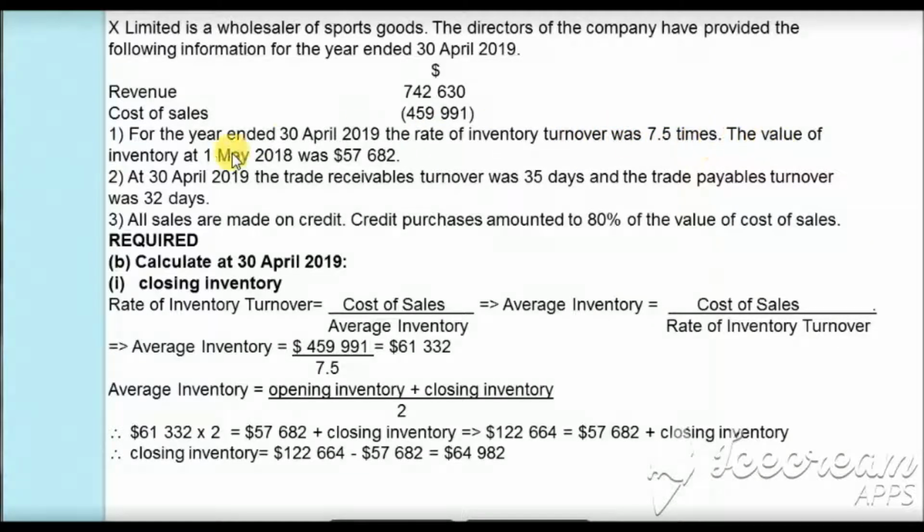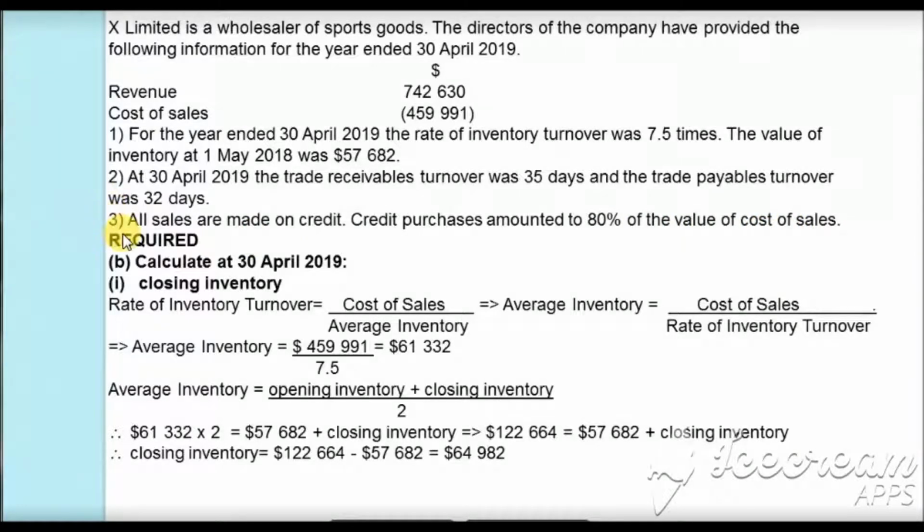The value of inventory at 1st May 2018 was $57,682. At 30th April 2019, the trade receivables turnover was 35 days and the trade payables turnover was 32 days. All the sales are made on credit. Credit purchases amount to 80% of the value of the cost of sales.